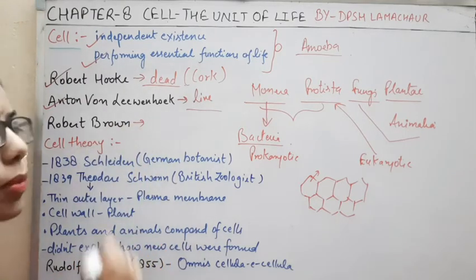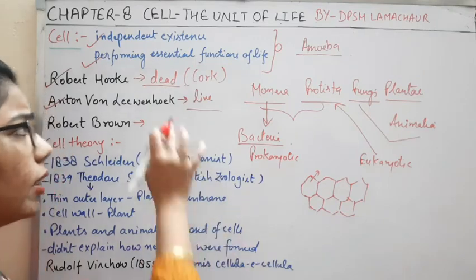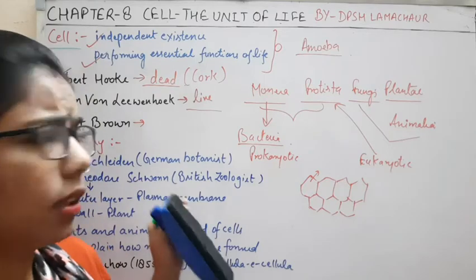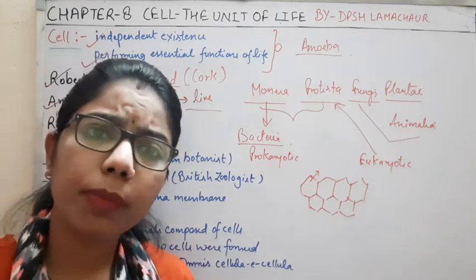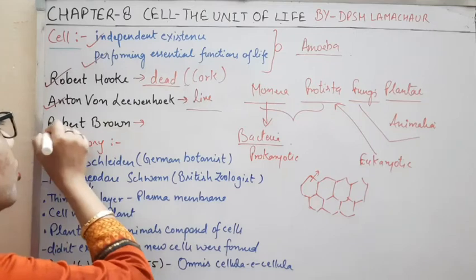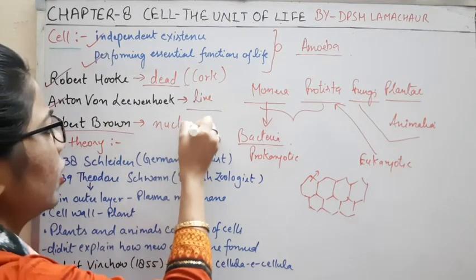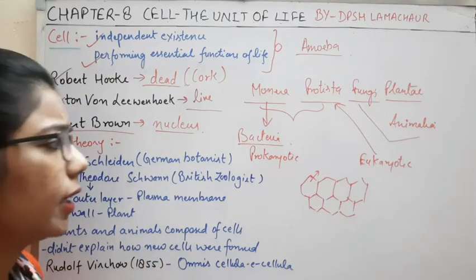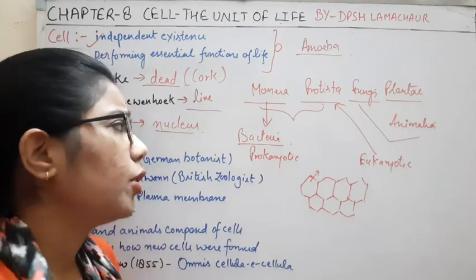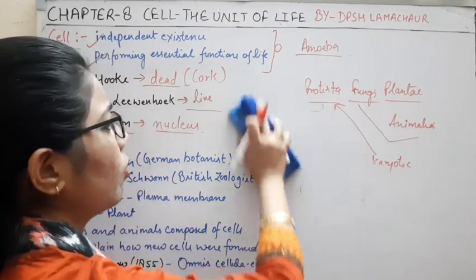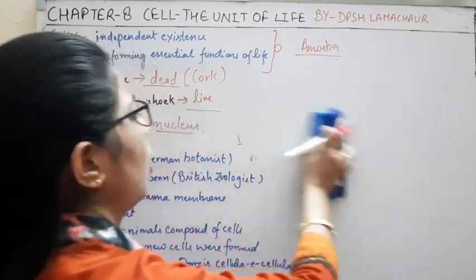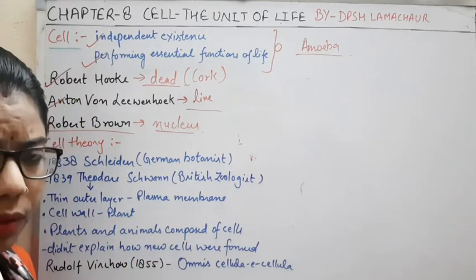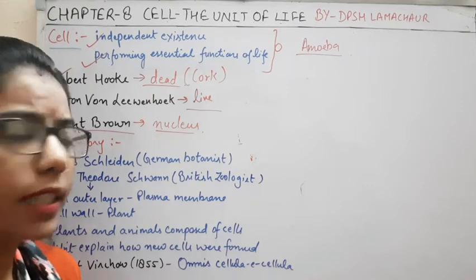Now come to Robert Brown. Till here we know that the cell is there. So what is present inside the cell? The nucleus. The nucleus has been observed by Robert Brown. Where? In the cell. So in any cell, the nucleus was observed by whom? By Robert Brown. So we had three scientists in about the 1600s.